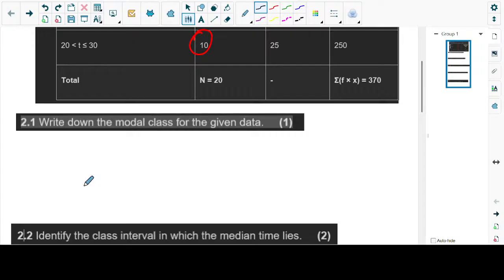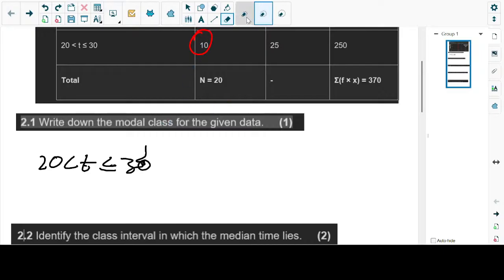We are going to copy the class and just say which one is the class. It's between 20 and 30, 30 included. We should speak about inequalities. What does this mean? 20 is not included, but 30 is included. But for this particular question, it's something that we shouldn't worry about. We're going to copy it exactly the way it is.